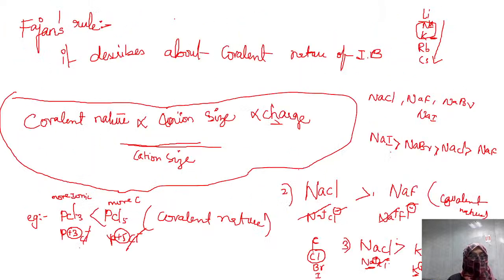If you remember Fajans rule, I told you that it describes the covalent nature of an ionic bond. What do you think describes the ionic nature of a covalent bond? It is described by a parameter known as dipole moment. So what is dipole moment? Simply, it is the reverse, the opposite of Fajans rule.